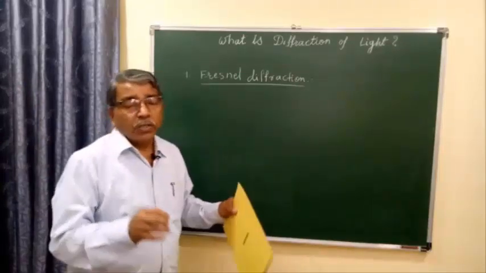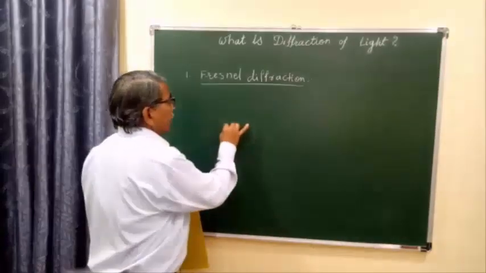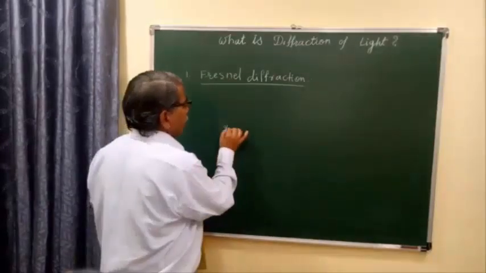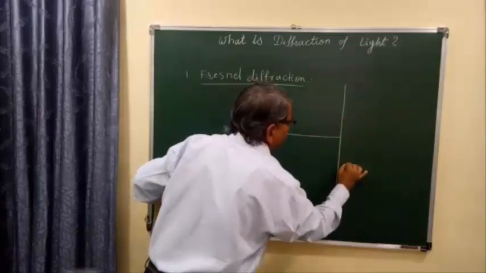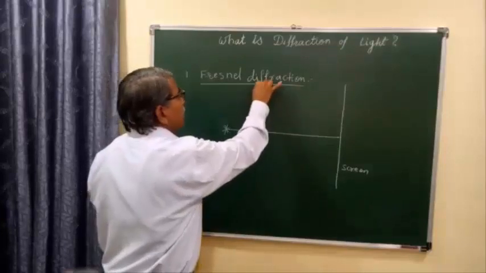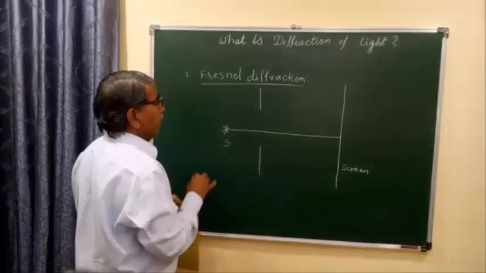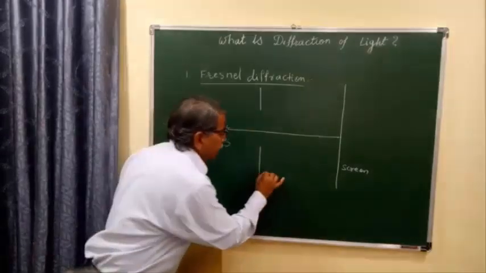Okay, let's draw the diagram for the Fresnel diffraction of light. There is a source of light denoted by S, and there is a screen, and a slit is kept in between the source of light and the screen.